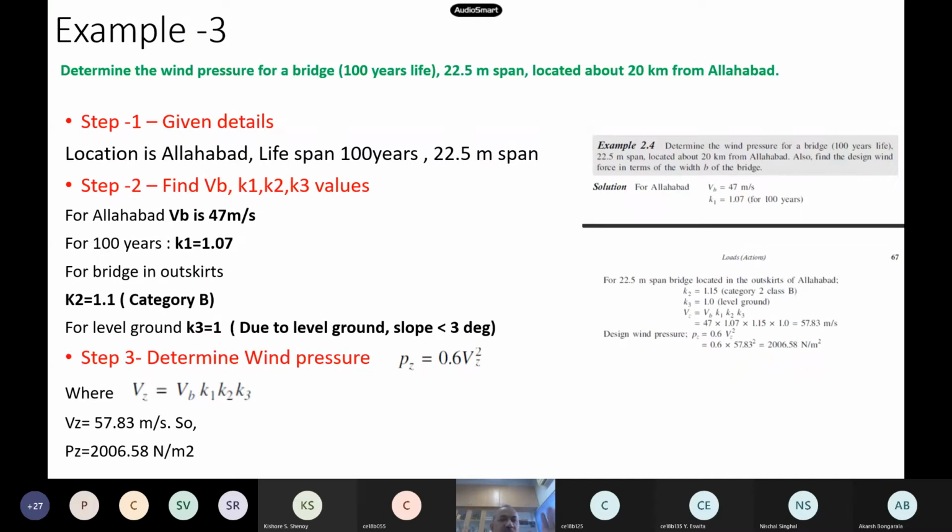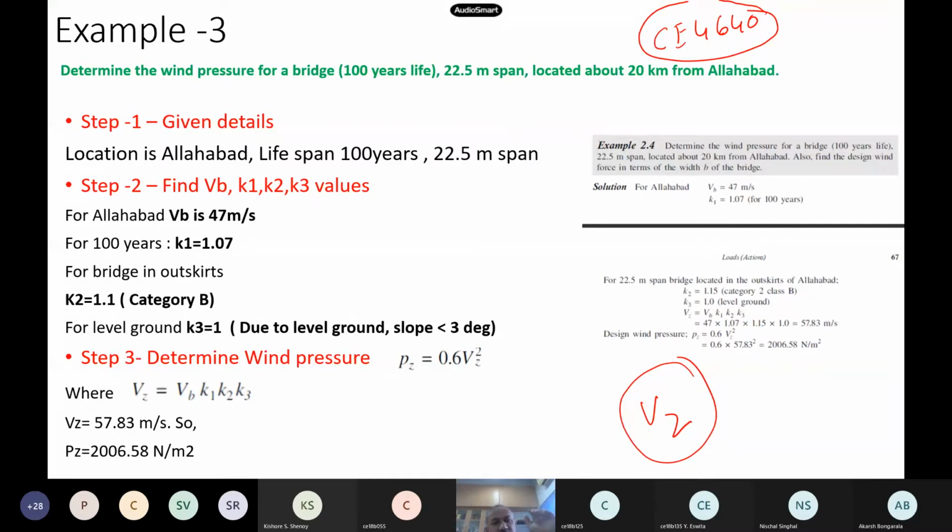Now as far as this course is concerned, because it's the first time you are doing this, what we expect is that if we can get this Vz value, that is more or less sufficient for this course. The detailed designs and other things, I already told you that we have another course, CE 4640, wind and earthquake resistant design. There you will do all these details, the building, the walls, roofs and other things, checking for wind designs. You will learn that in the CE 4640 course.